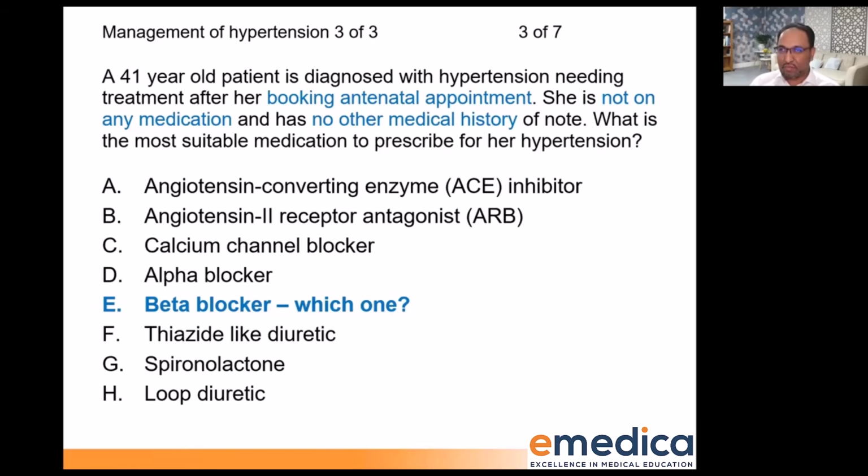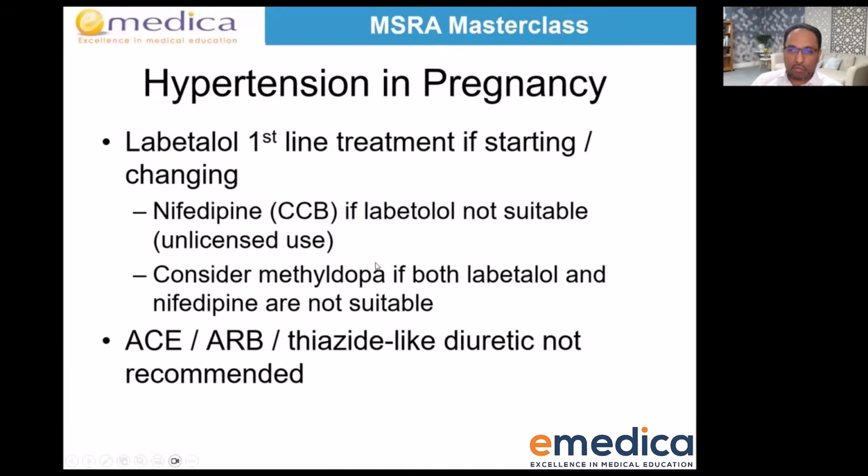Okay, so I look at the chat. Well done. Most of you have got it correct. The first line for someone who's pregnant, if you're starting treatment or if you're changing from something else, is labetalol. Okay, it's a beta blocker specifically recommended for treating hypertension in pregnancy. Now, if labetalol is not suitable, nifedipine, which is a calcium channel blocker, but a specific one, is suitable. But can you see it's an unlicensed use.